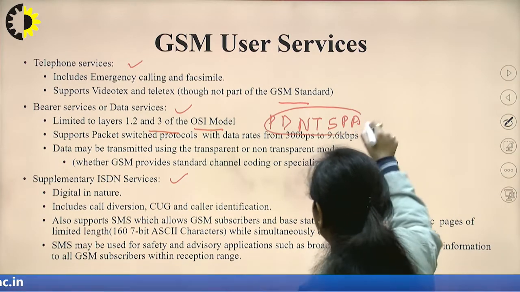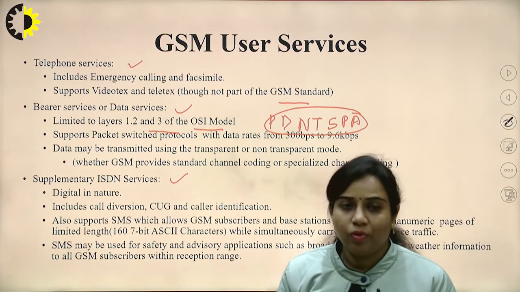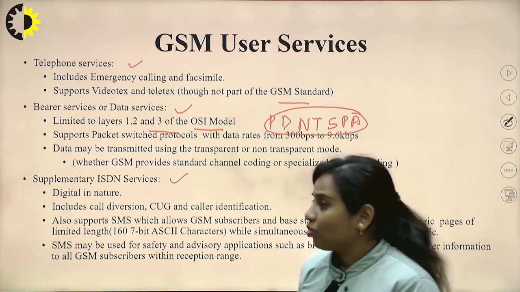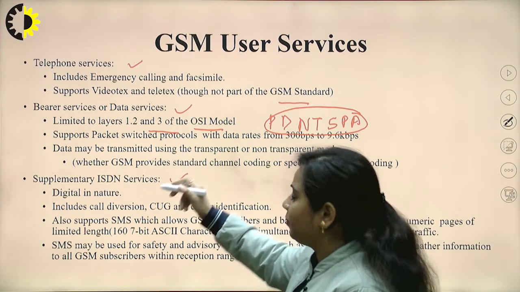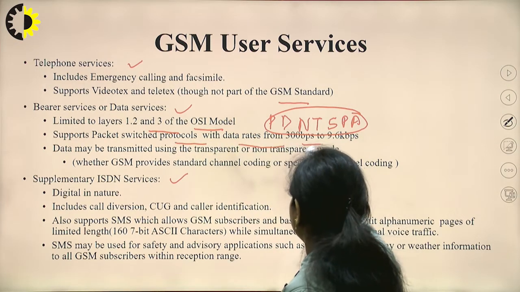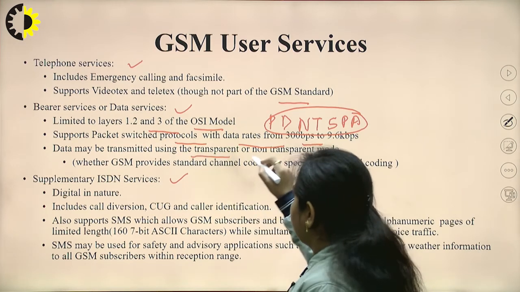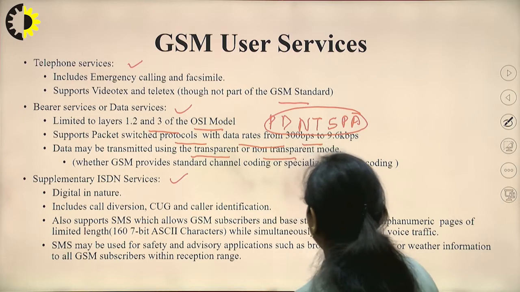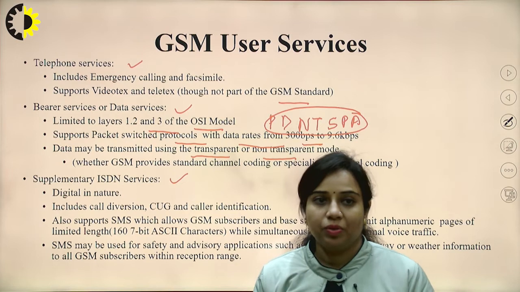So these are the 7 layers proposed by the ISO OSI model. GSM will work on 3 of these layers, that is 1, 2 and 3. It supports the packet switched protocol with data rates from 300 bits per second to 9.6 kbps. Data may be transmitted using the transparent or non-transparent mode, that is the mode of transmission of this particular data.